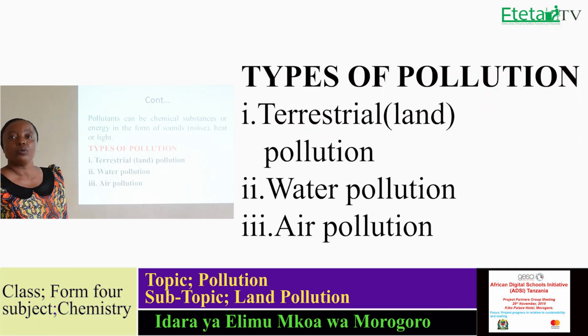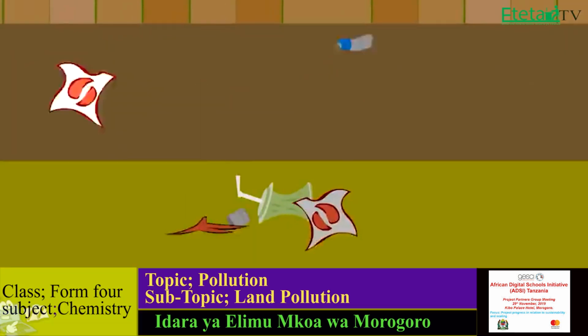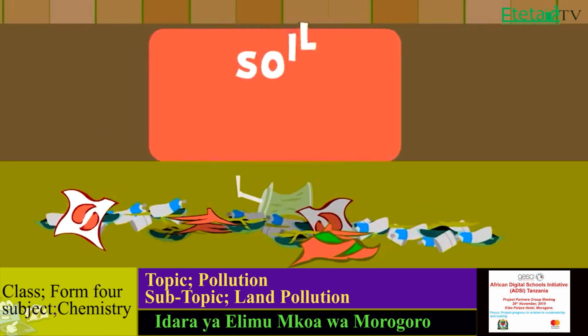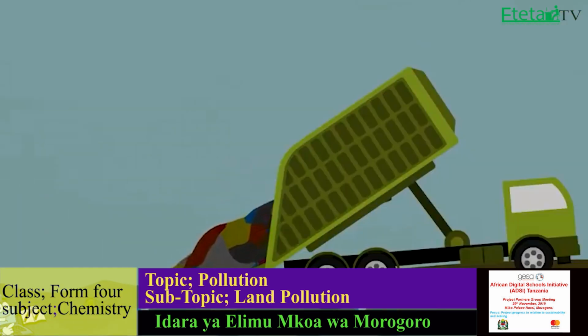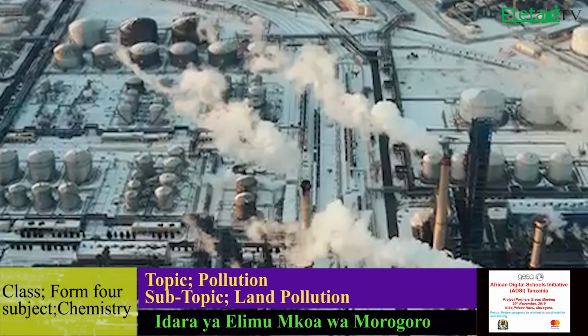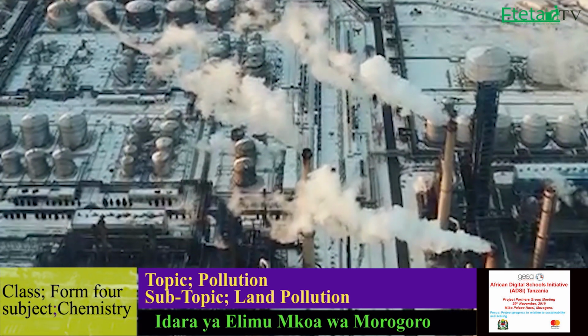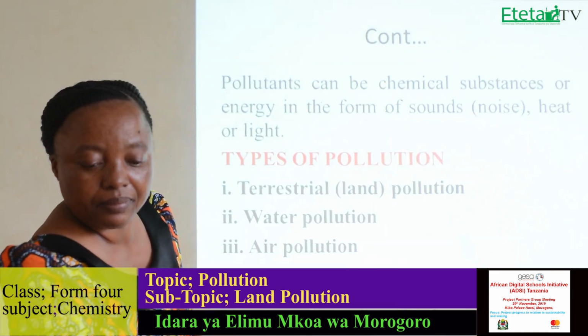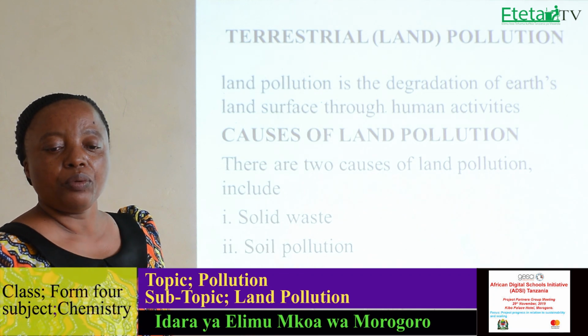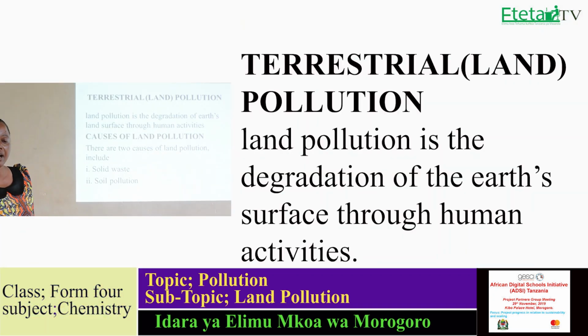Now we have types of pollution. We have three types of pollution. The first one is terrestrial or land pollution. The second one is water pollution, and the third is air pollution. Starting with terrestrial or land pollution.